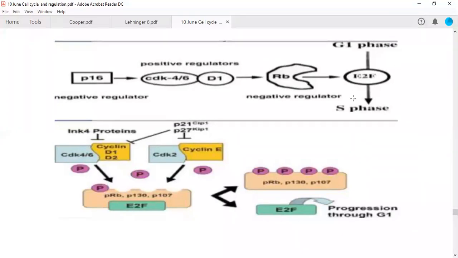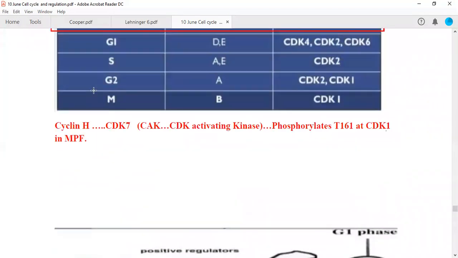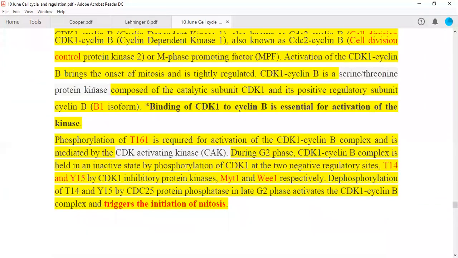This is very simple, and one more factor is involved in this diagram. Yes, this is P16, which is an INK4 family inhibitor. So the complex of CDK4/6 with cyclin D is under the control of one negative regulator called P16, which we have recently discussed.